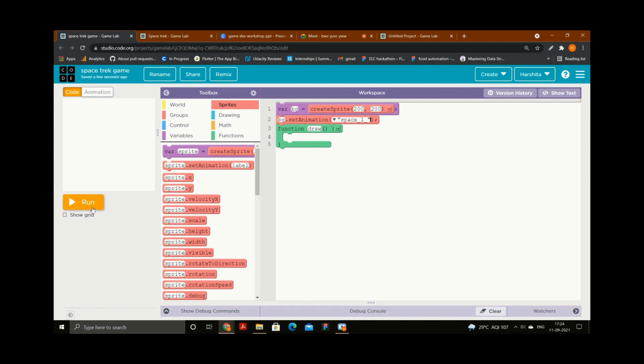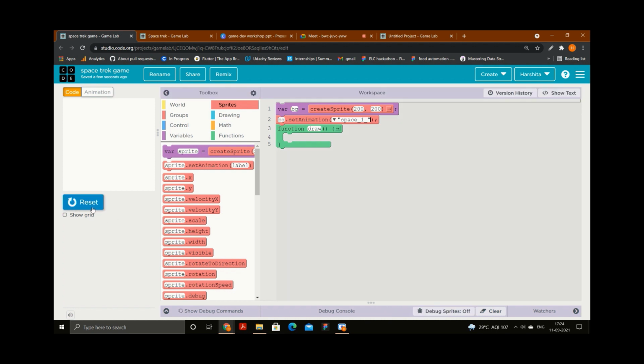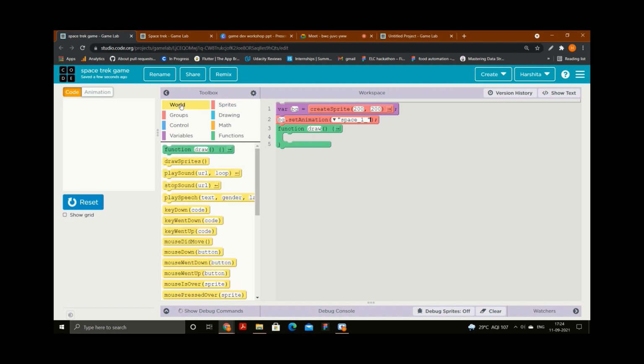I will again click on run. Again nothing is there. So I guess some part is still left, and I will tell you what that part is. You need to click on this world. I already told you that there is a world of the game also, right? We already saw it in the components of the game. So that represents the world here. It is the world with respect to your whole game.